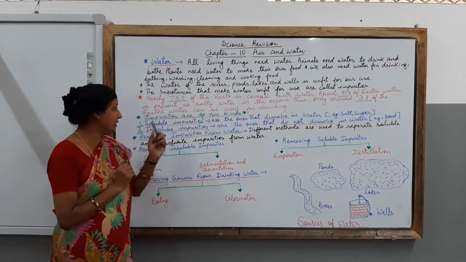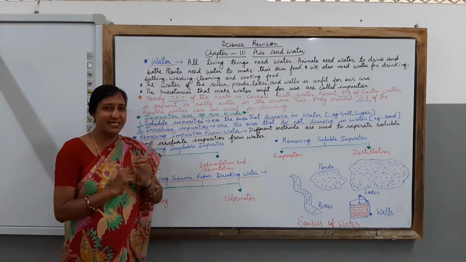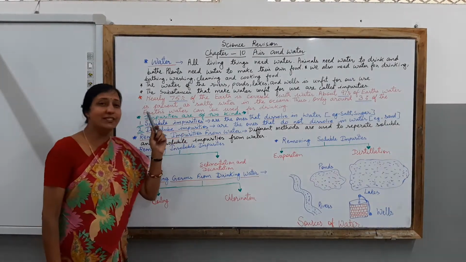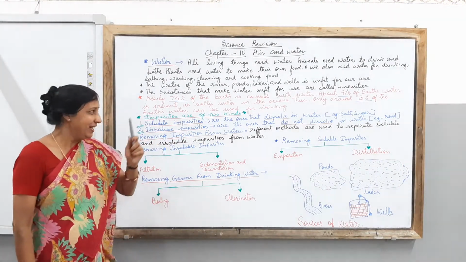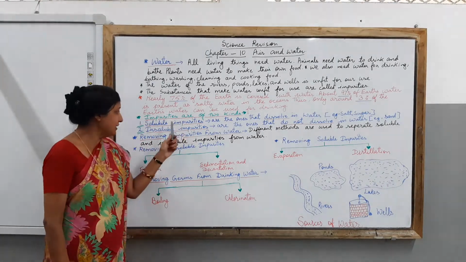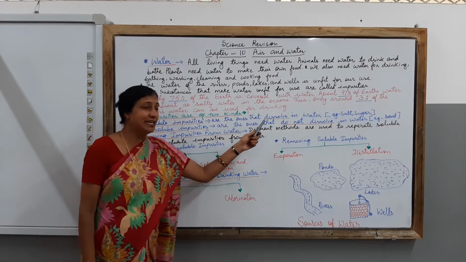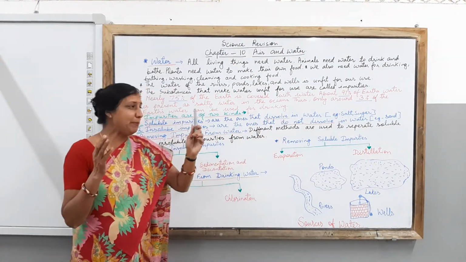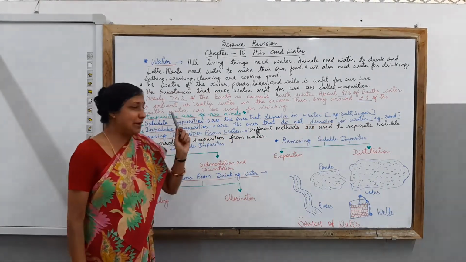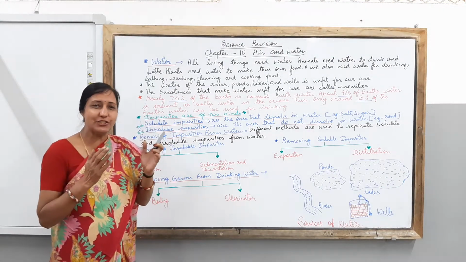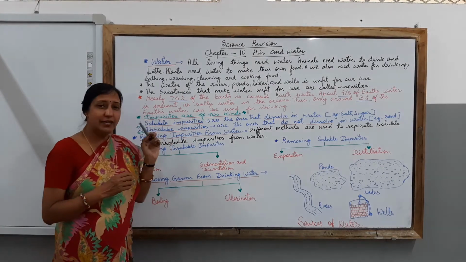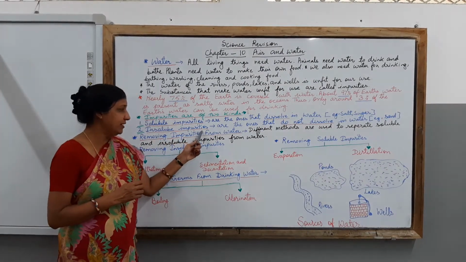Next children, we talk about the impurities, which are of two kinds. One is the soluble impurities, and the other one is the insoluble impurities. Let us try to understand what soluble impurities are. Children, soluble impurities are the ones that dissolve in water, and the examples can be salt and sugar. So do not forget children, the examples of soluble impurities are salt and sugar, which are used in your daily life.